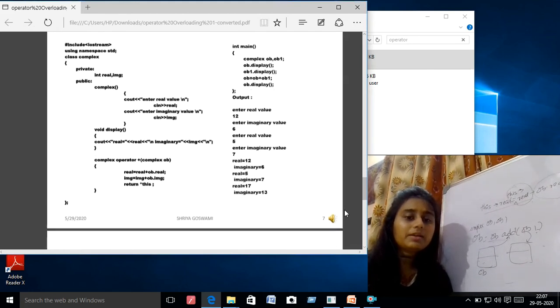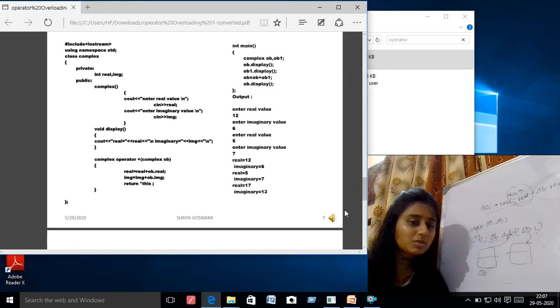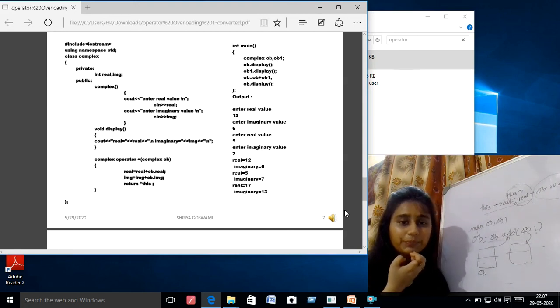Okay, next I am writing the same code just using operator overloading. And here you can see complex operator plus complex ob.